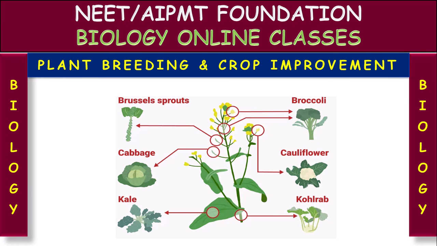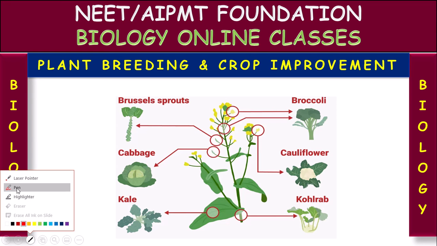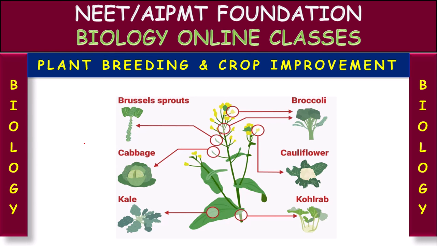You are watching plant breeding and crop improvement. So, this is assessment 2. Before going to assessment 2 of this chapter, let us briefly review the concepts which you have learnt. Methods of crop variety improvement, for example, hybridization.